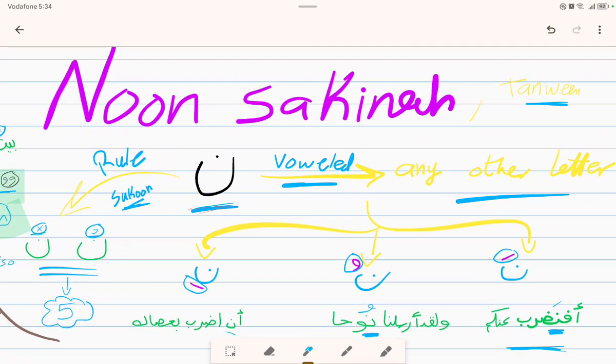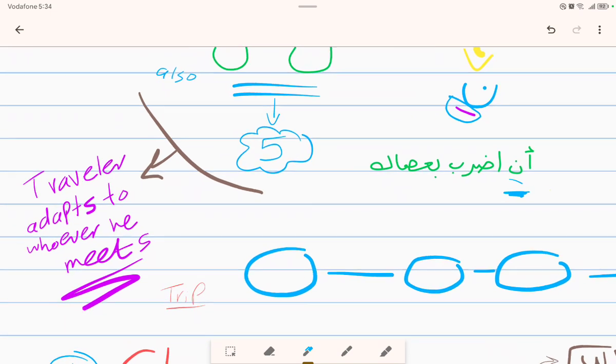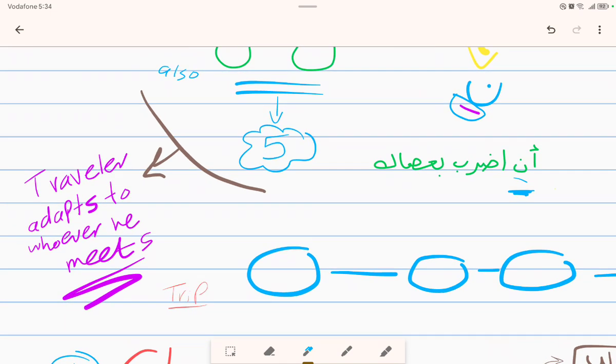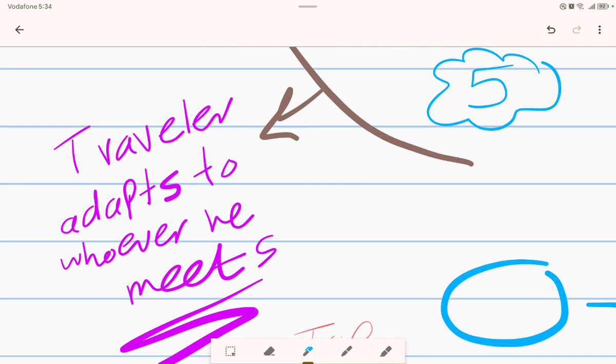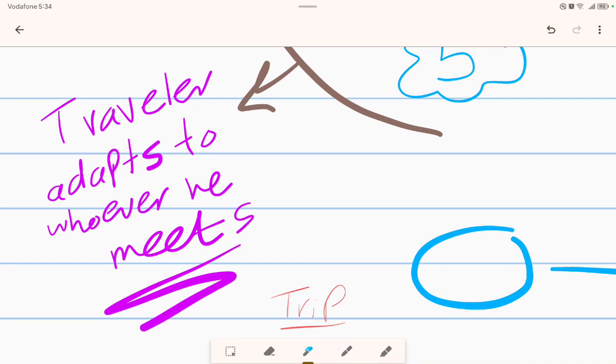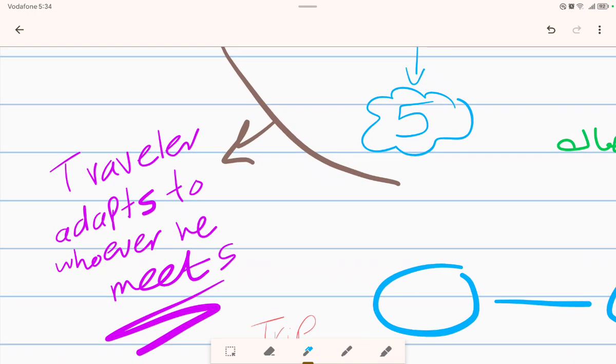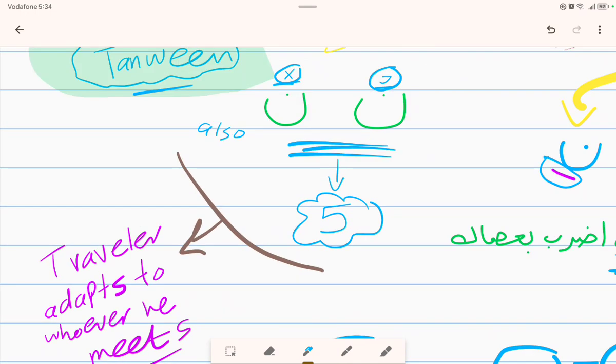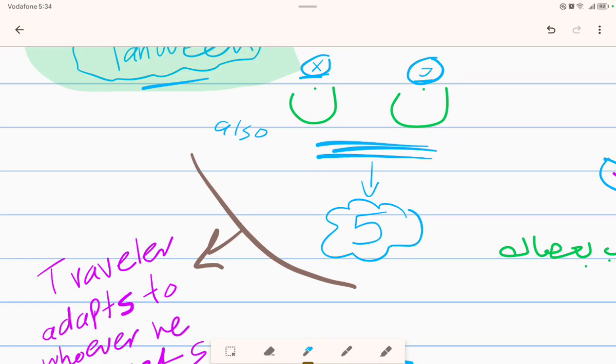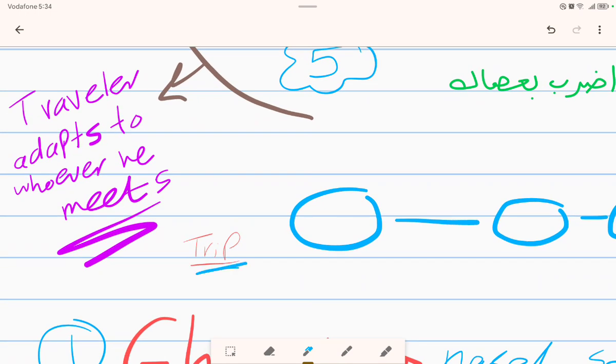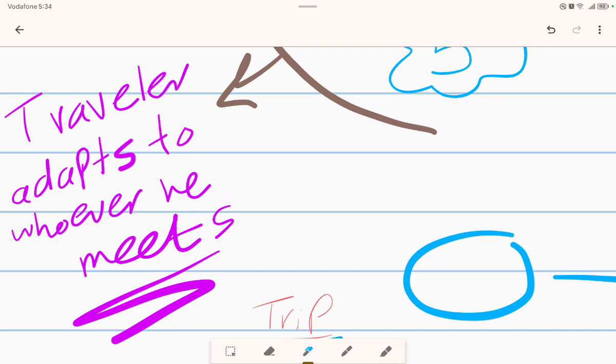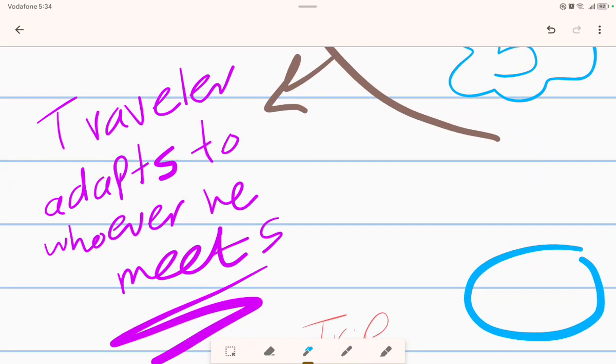Okay. Before getting deeper, to make it easier, we will consider a story. We have here our friend, the letter noon, traveling on a trip. Okay, he's just traveling on an amazing trip, and we will consider this traveler as one who can adapt to whoever he meets.